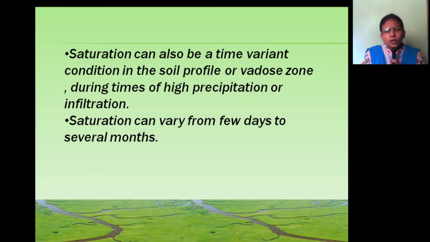It depends on the porosity and permeability of those rocks. Sometimes the water filters fast, sometimes at an intermediate rate, sometimes slowly. It depends on the porosity and permeability of that area or those rocks. Another reason is precipitation, which means it depends on rainfall or surface water level.